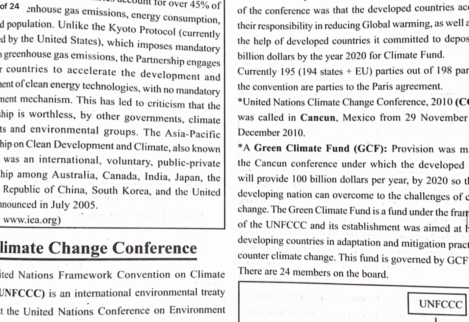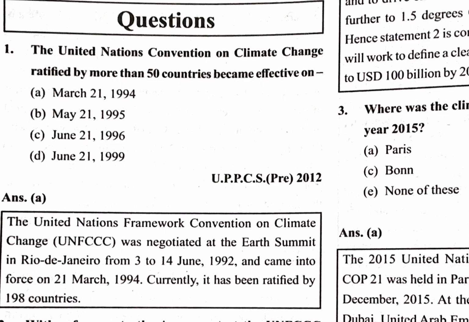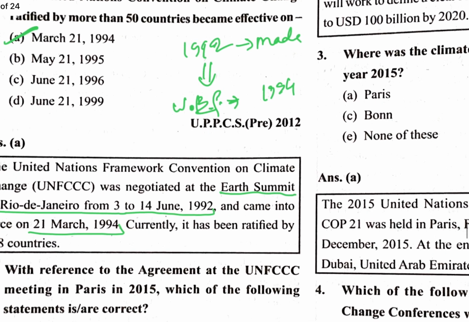Let's talk about climate change conferences. The United Nations Framework Convention on Climate Change, UNFCCC, was made at the Earth Summit in Rio de Janeiro from 3 to 14 June 1992. It came into force on 21st March 1994, after being ratified by more than 50 countries. So it was made in 1992 with effect from 1994, after 2 years.